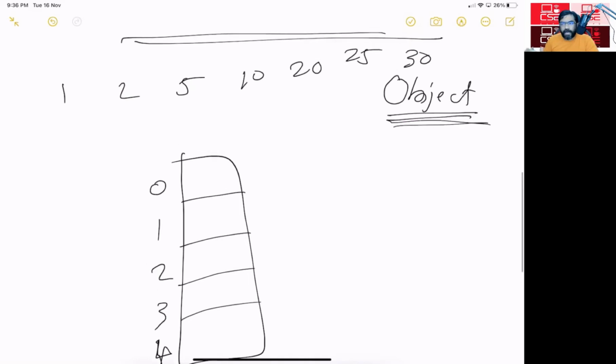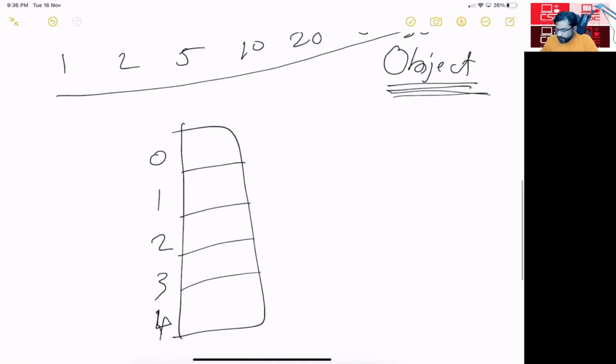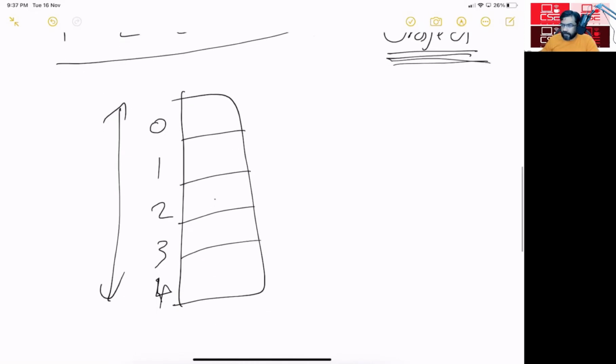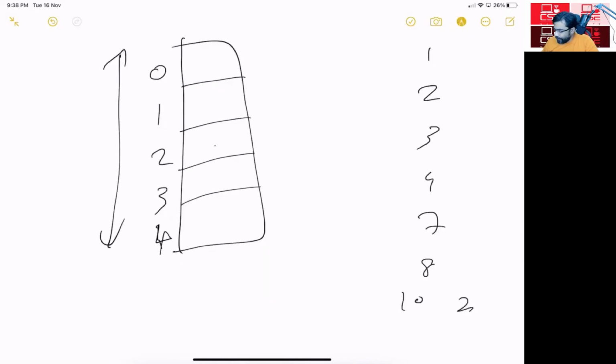I have only a limited set of array locations. So my first task in creating a hash table or hashing logic is to make sure these numbers are mapped to this array. How can I do that? How can I map some random numbers, 1, 2, 3, 4, 7, 8, 10, 20, 30, into a fixed set of numbers? Can I use any mathematical operations to achieve that? Exactly, we can use a mod operator.